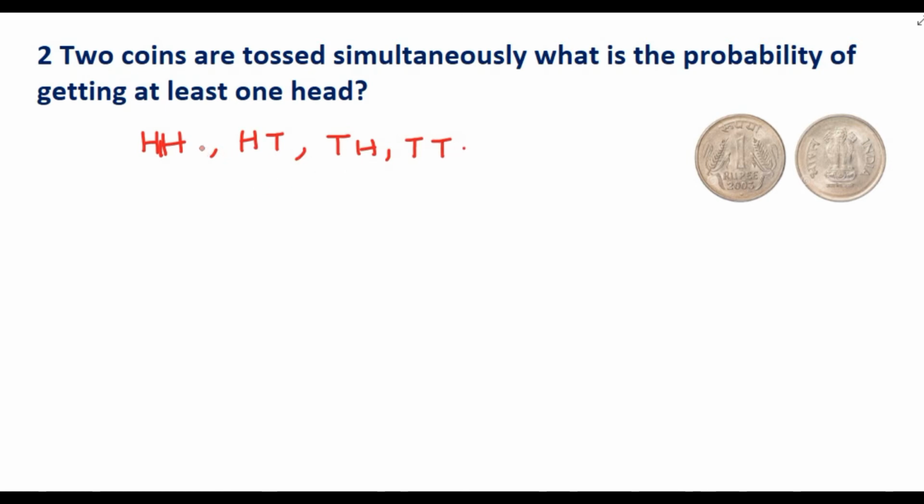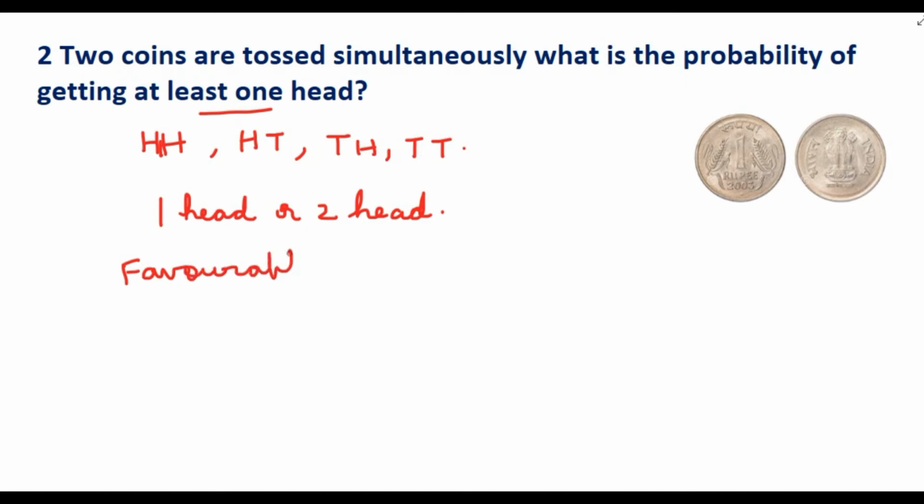Now the question is, what is the probability of getting at least one head? At least one head means it can be one head or it can be two head. Minimum one head should be there. So what is the favorable outcome here?